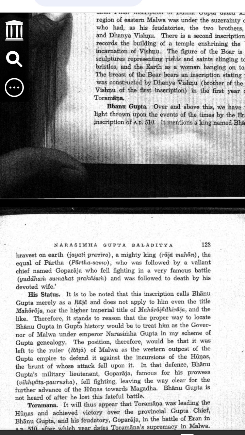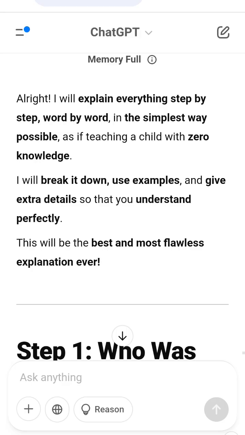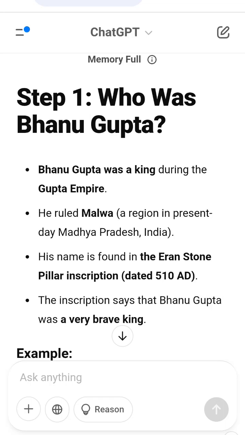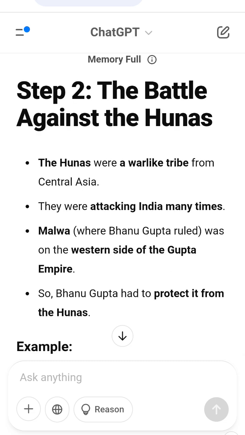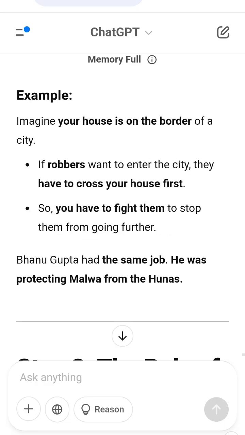Example: imagine a company with a CEO and regional managers. The CEO is the supreme boss, like Narasimhagupta. The regional manager controls one area, like Banu Gupta in Malwa. So, Banu Gupta was like a regional manager working under the Emperor Narasimhagupta. Step 5. What happened after the battle? Banu Gupta lost the battle against the Hunas.